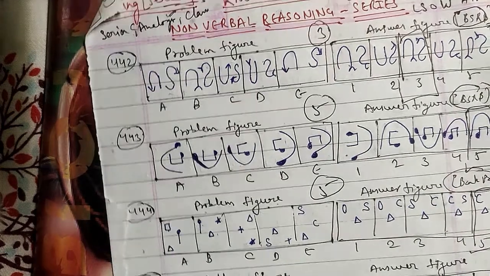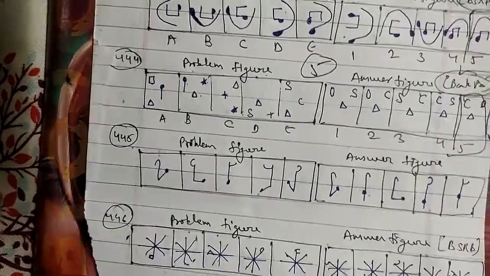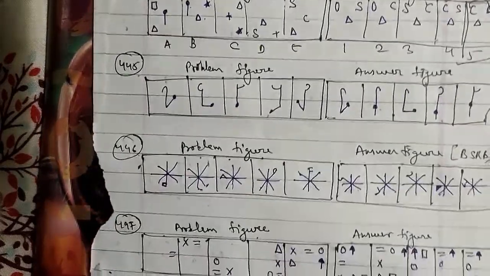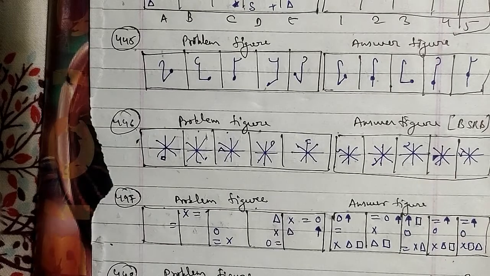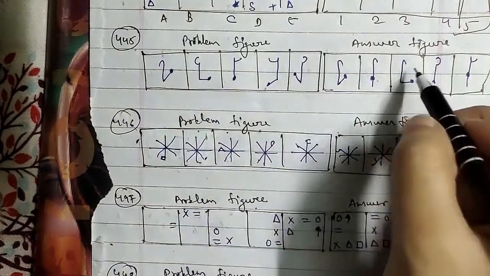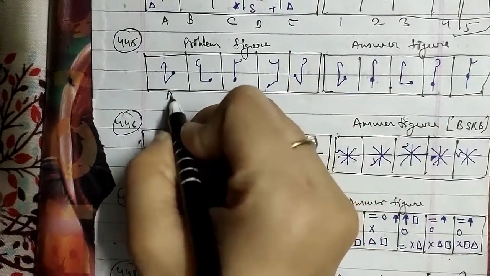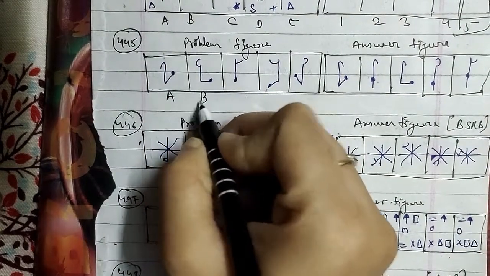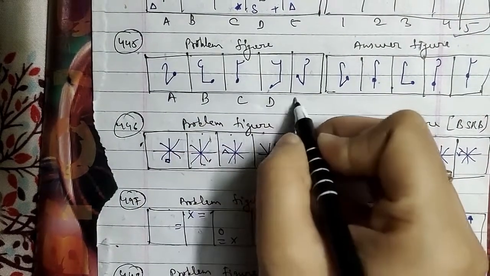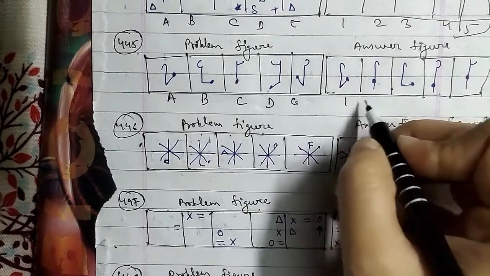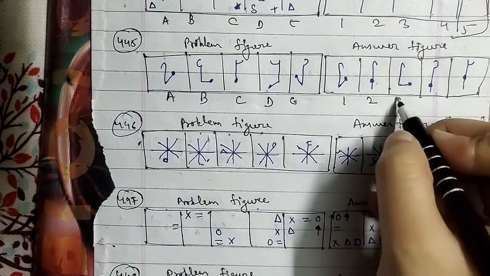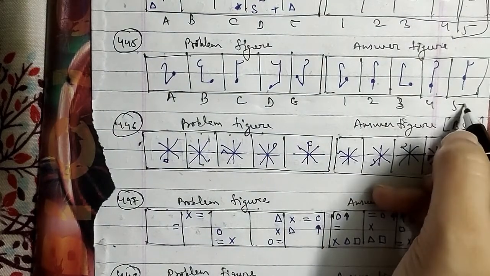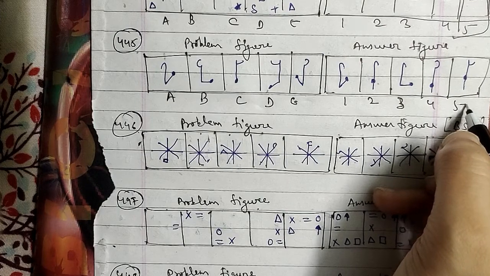This is the 445th question of the session, and these were the problem figures and these were the answer figures, which have been named A, B, C, D and E. These were the answer figures named 1, 2, 3, 4 and 5 respectively as well.